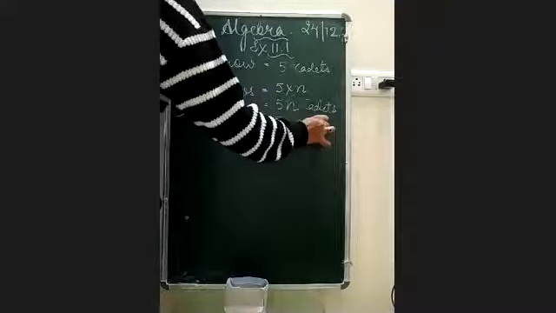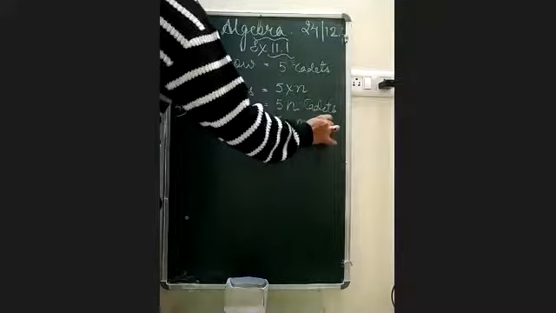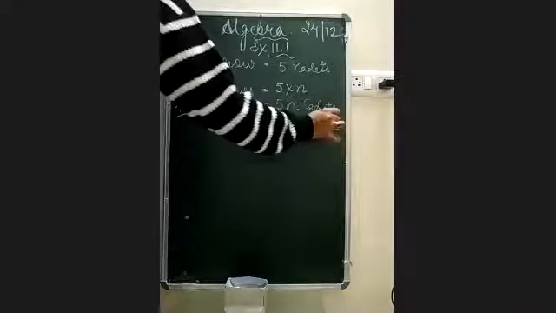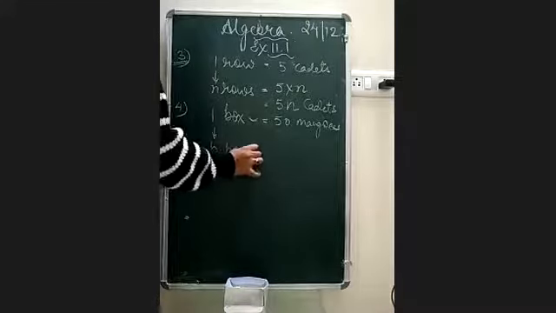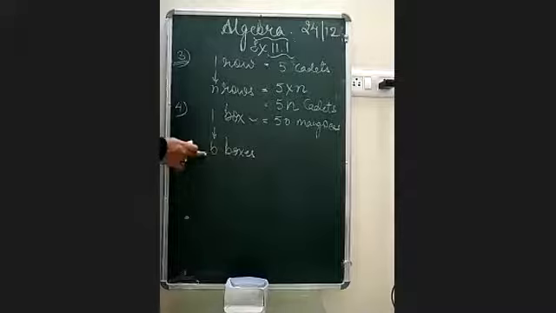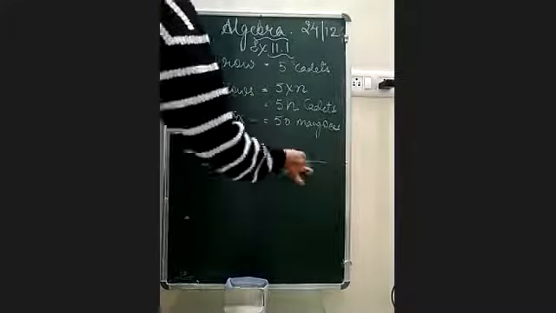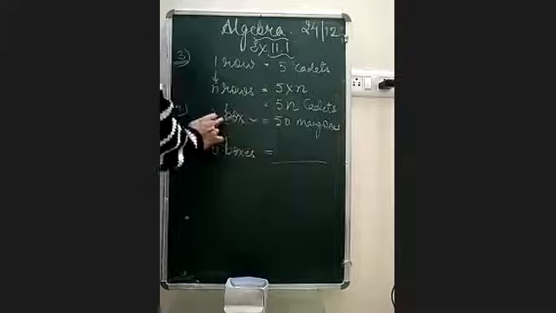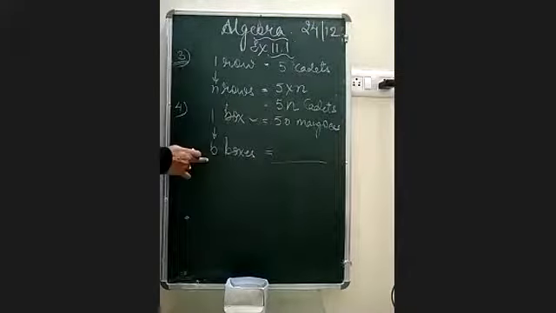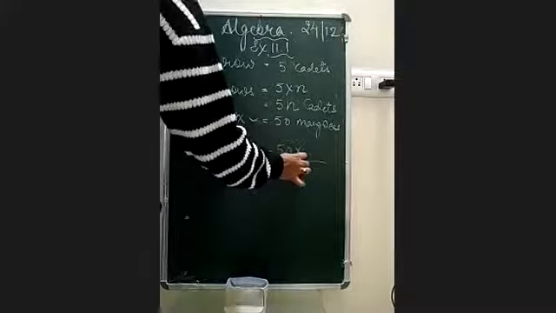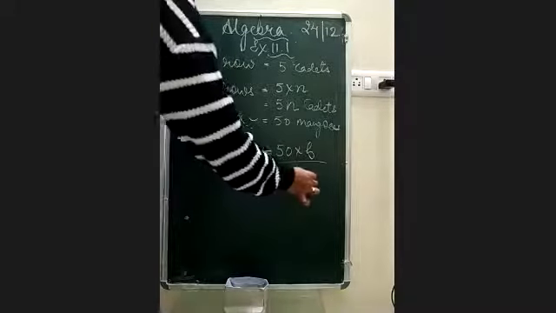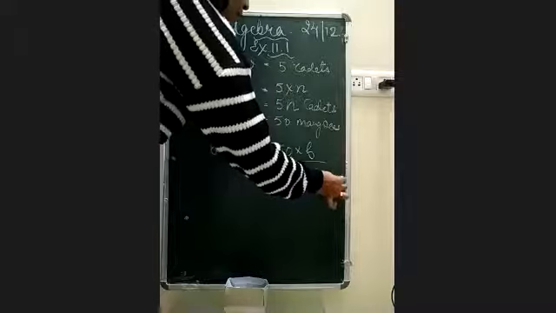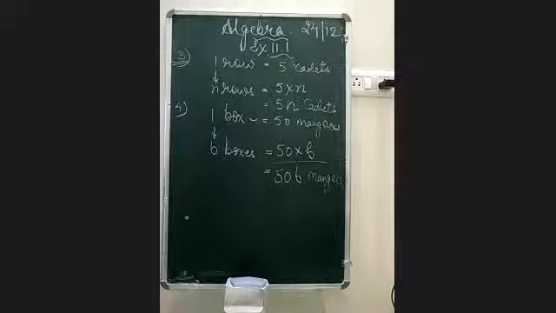Now the question is asking how will you write the total? If you have B as the number of boxes, it means total number of boxes is B. What should be the answer here? One box, 50 mangoes. So B boxes means 50 into B. I have taught you also. So the answer would be 50B mangoes. Very rightly said, beta. Everybody is writing the correct answer.